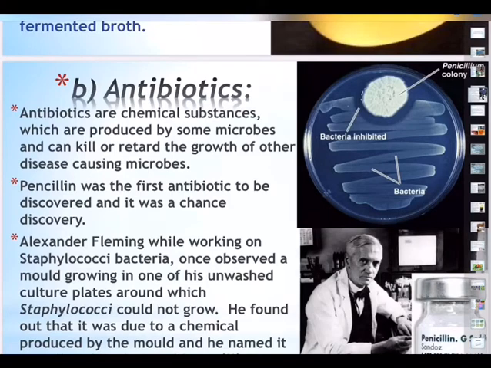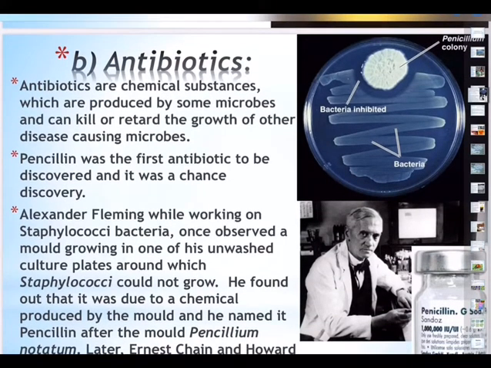And we go to the next one, very important ones that are formed as industrial products, that is antibiotics. Every day, very commonly we are using these. These are chemical substances produced by microbes that in low concentration inhibit the growth or kill the pathogens without harming the host.